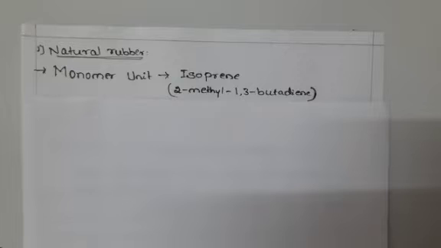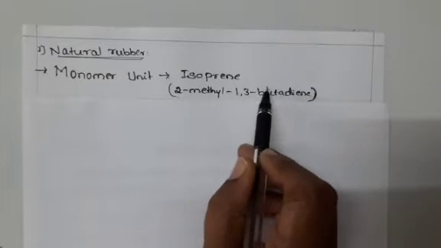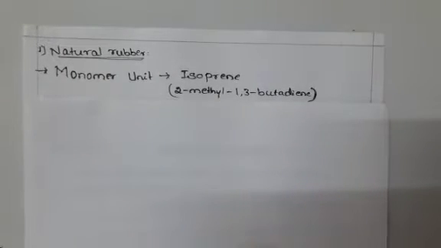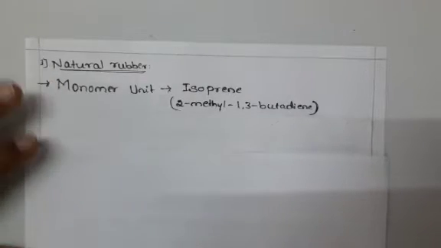Natural rubber is a naturally occurring polymer which is obtained from the latex of trees, that is, the latex of the rubber tree. The monomer of natural rubber is isoprene, that is 2-methyl-1,3-butadiene. I will write the structure of isoprene here.